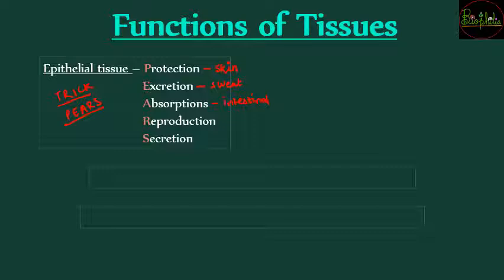Reproduction होता है, यानी epithelial tissues जो testicles में या ovaries में होते हैं, they can help in reproduction और secretion of enzymes और digestive gases. All those can happen because of epithelial tissues. So इनको याद रखने का trick क्या बताया? Pear's का साबुन. Okay, so you can remember the functions by the simple word.